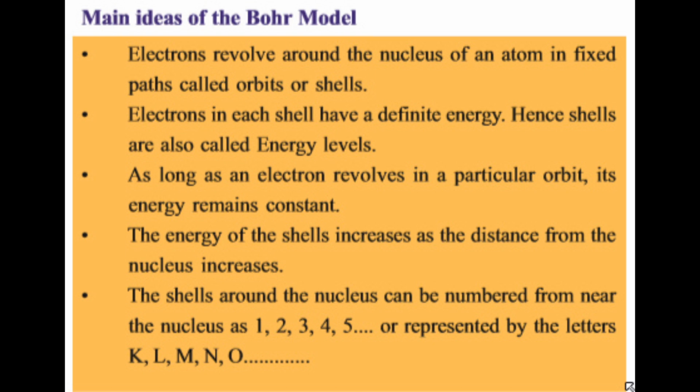The shells around the nucleus can be numbered from near the nucleus as 1, 2, 3, 4, 5, etc. or represented by the letters K, L, M, N, O, etc. These are the various postulates of Bohr's atom model. Thus, the three structures of the atom, J.J. Thomson's, Rutherford's and Niels Bohr's, are well explained here.